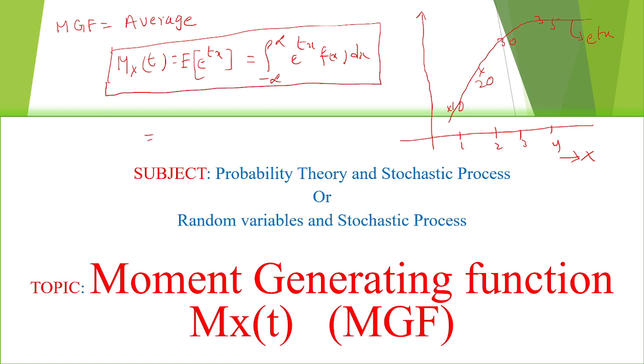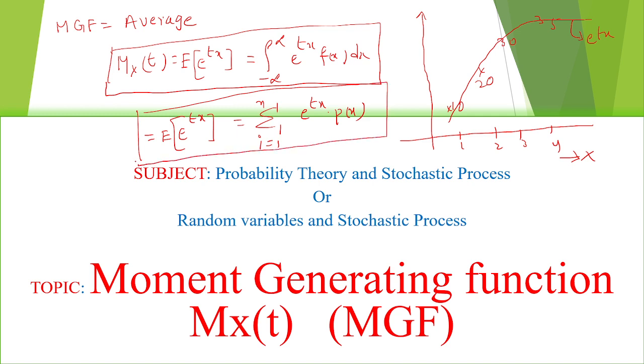For a discrete random variable, the expectation of e power tx is equal to sigma i equals 1 to n of e power tx p of x, the probability of x. This is for the discrete random variable average.